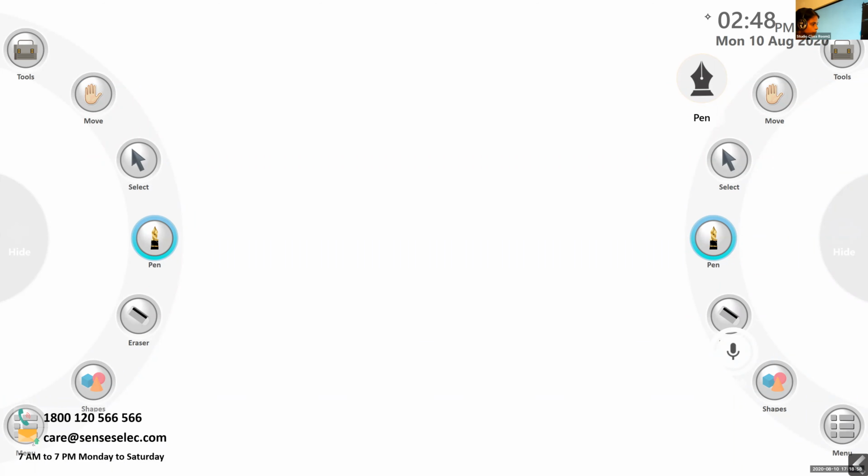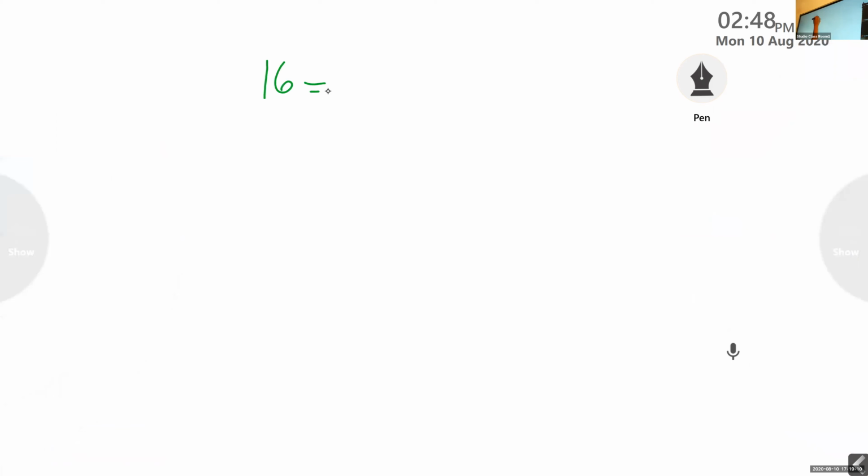Abhinav, say the answer. How many tens and how many ones? Number 16. We have 1 ten and how many ones? 6 ones. 6 ones. 1 ten and 6 ones. Ma'am. Yes, and no need to write. 1 ten and 6 ones.